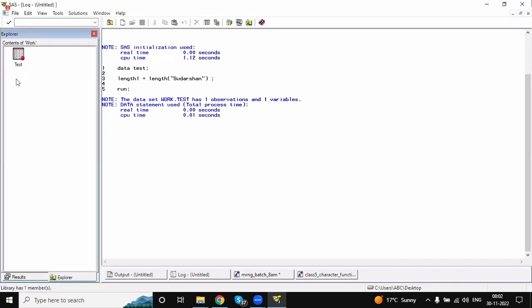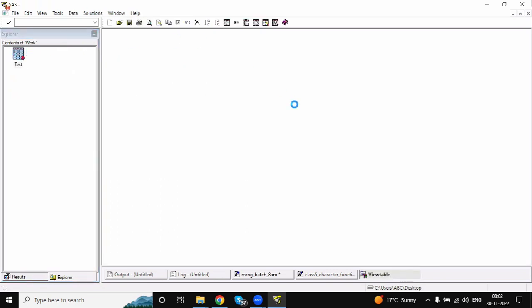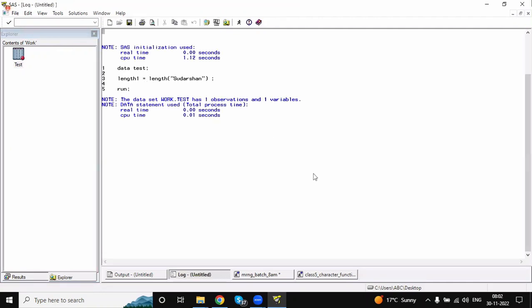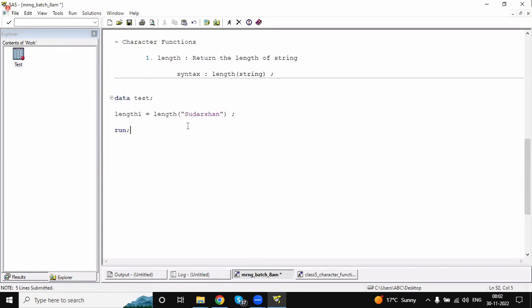The test data set is created, with one observation and one variable. The length is 9. What does that mean? There are 9 characters in my name, correct? 1, 2, 3, 4, 5, 6, 7, 8, 9. Now if we give some spaces, 2 spaces I'm giving, run the program.